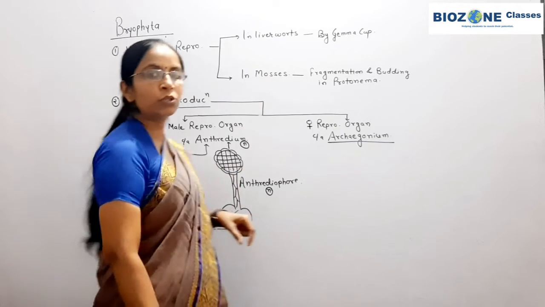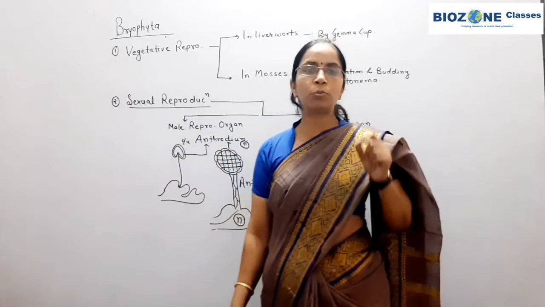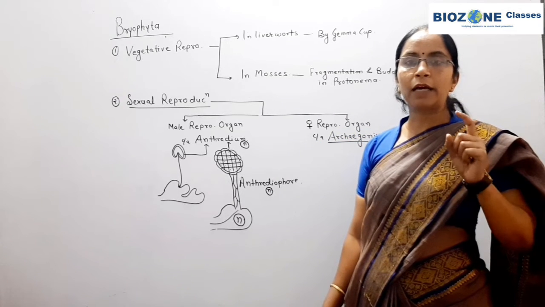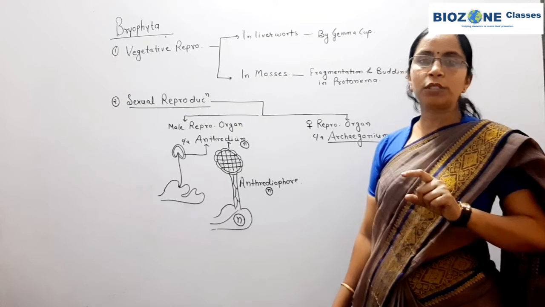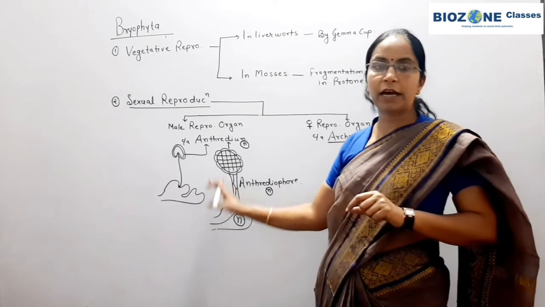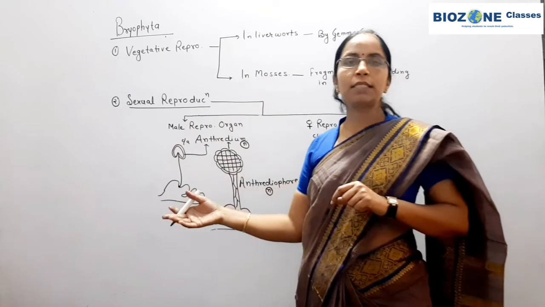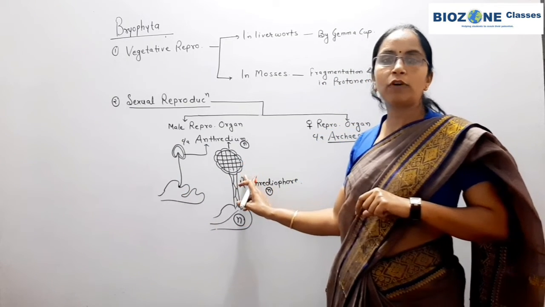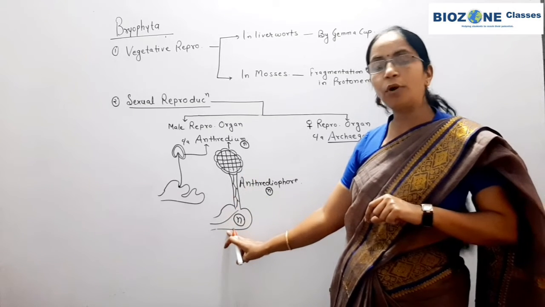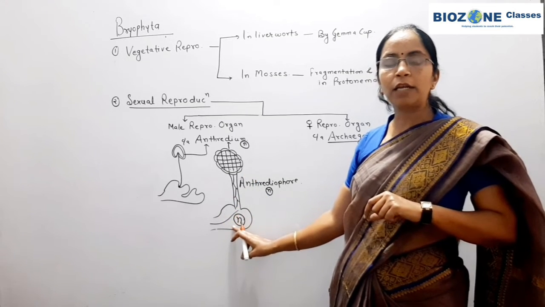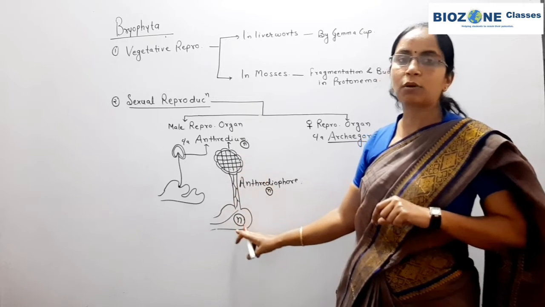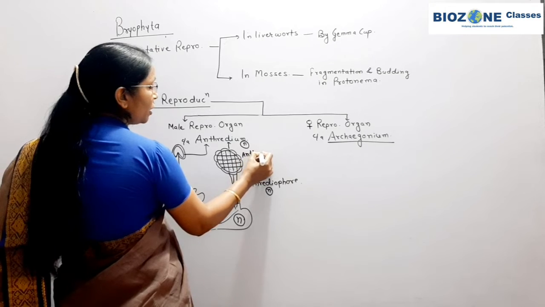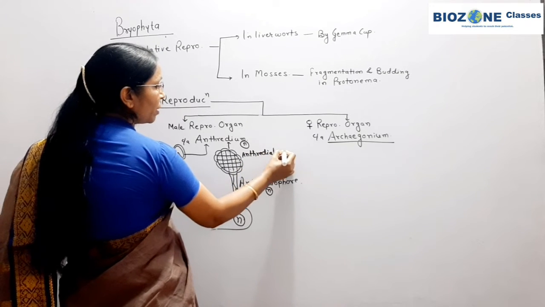Whenever you study gametocytes in higher plants, humans and animals, the gamete producing cells are diploid, so they undergo meiosis. But in case of Bryophyta, as we studied in the last class for algae, the gamete producing cells are always haploid, because the plant body is haploid, and that is why this plant body produces gametes directly, so it is called a gametophyte. So these are the antheridial mother cells.